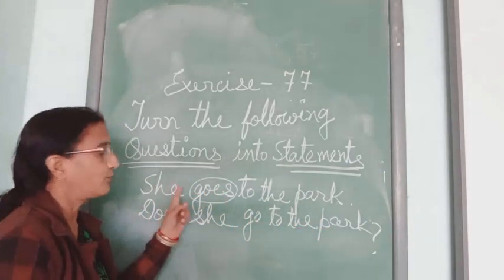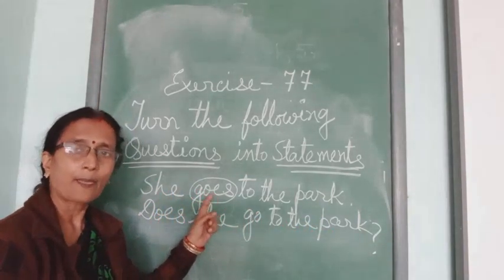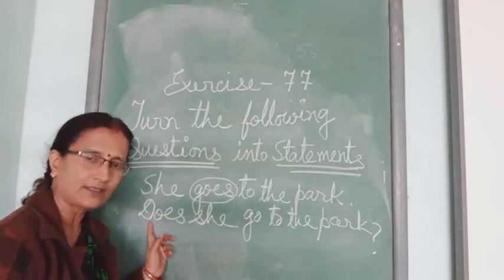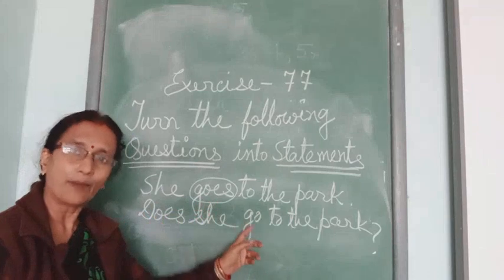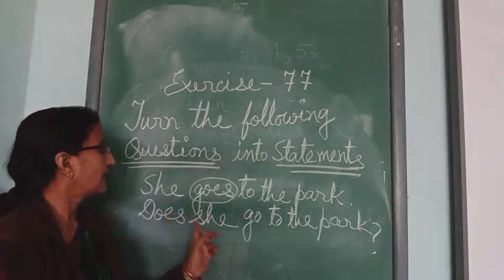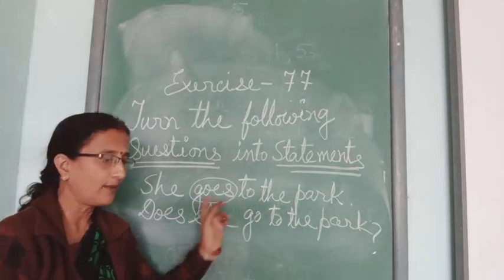So first what we have done, we have identified the tense of the sentence, and then we have used do and does because it is present tense, and then we have changed the verb into its present form. Does she go to the park? Goes will not be used.